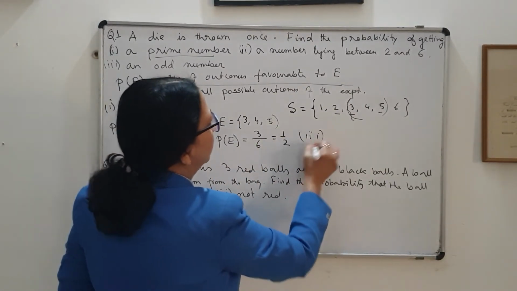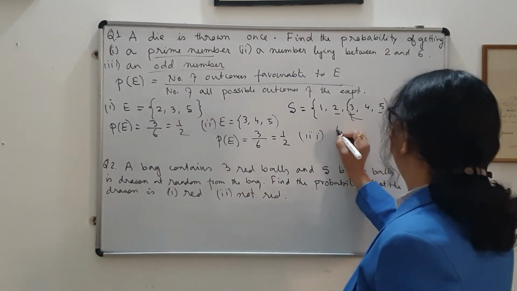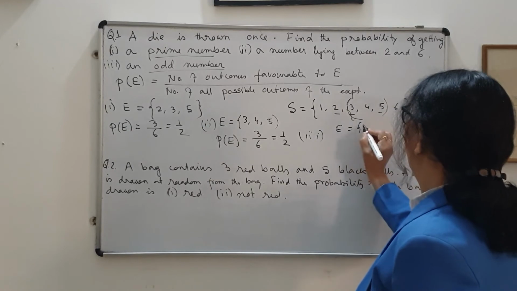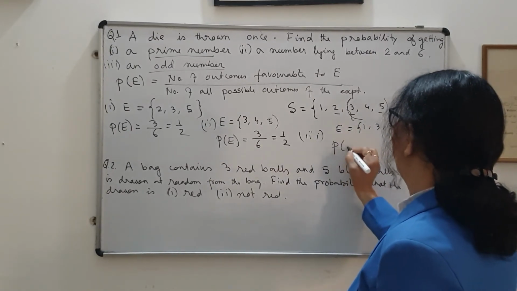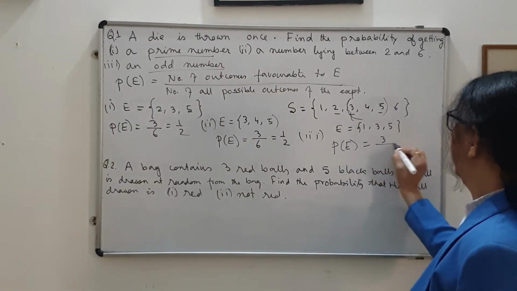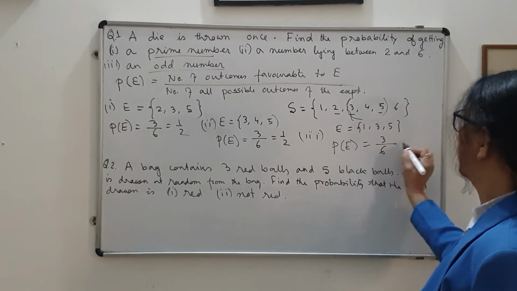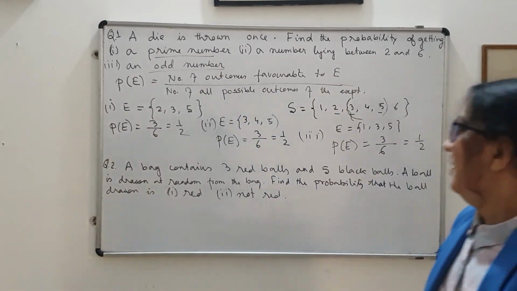Then the third part, an odd number. So obviously, what is E in the third part? Odd numbers are 1, 3 and 5. So again the probability: the number of favorable outcomes is 3, and the total number of possible outcomes is 6. So the probability is the same for all three cases.